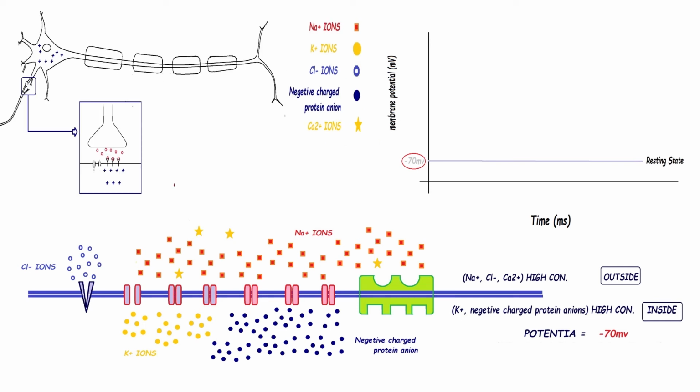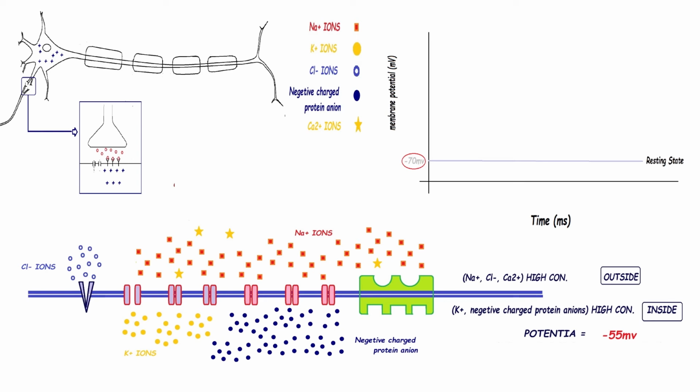Now, when the dendron accepts stimulation as a positive electrical impulse, then inside the negativity of the electropotential gradually decreases from minus 70 mV to minus 65, minus 60, minus 55 mV like this.